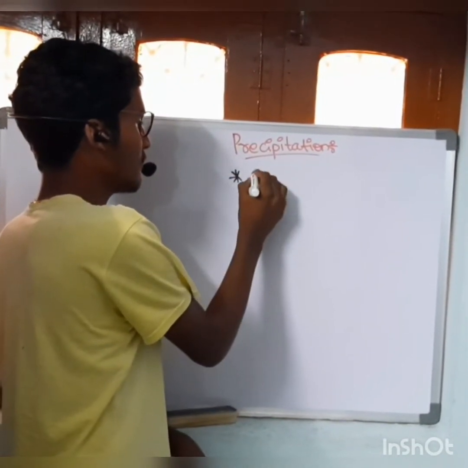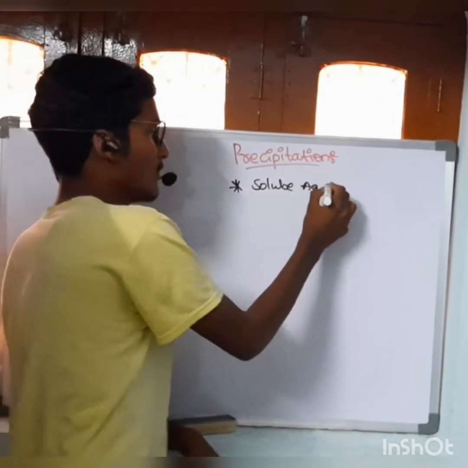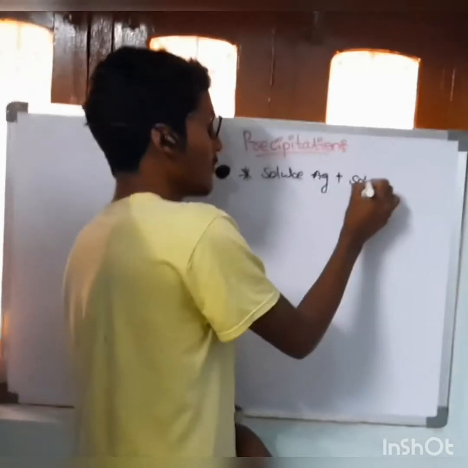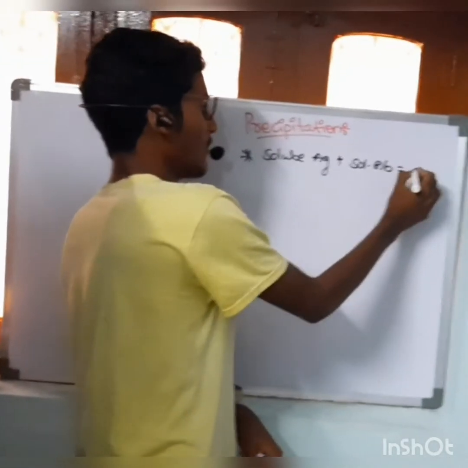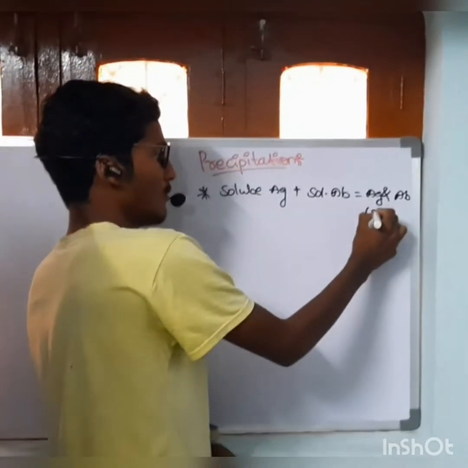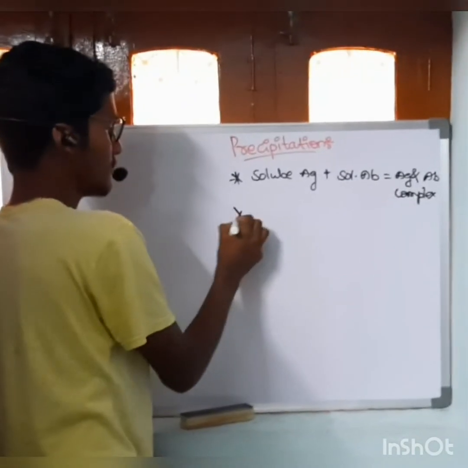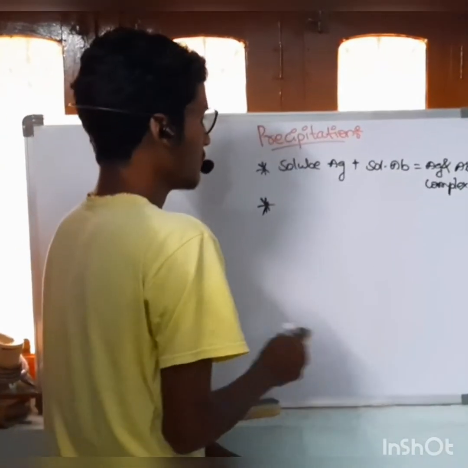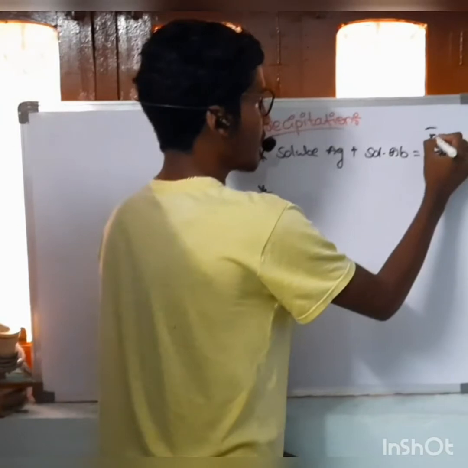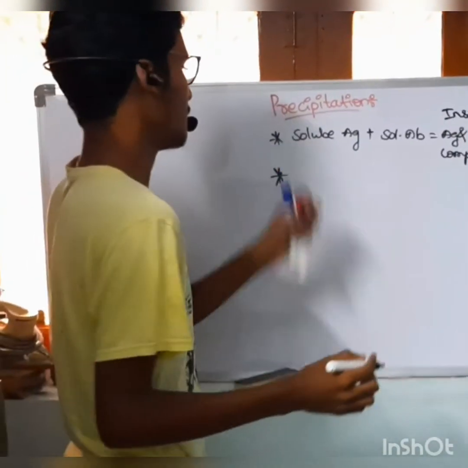When a soluble antigen is added to a soluble antibody, it forms an antigen and antibody complex. Here it forms an insoluble antigen and antibody complex. It is known as precipitation.